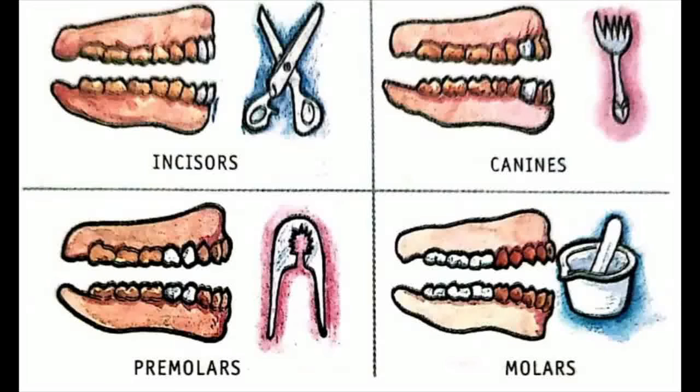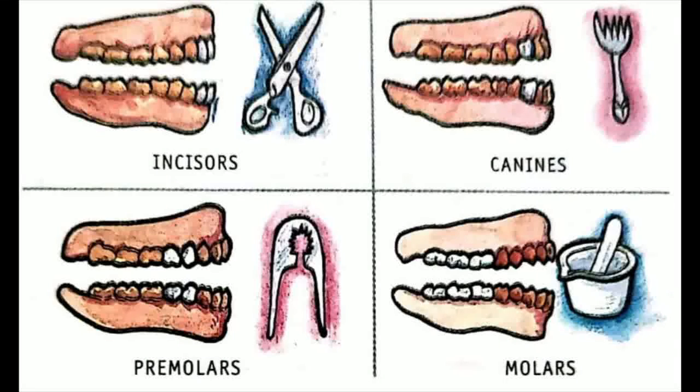Then comes the premolars, which have a broader surface and help in chewing and grinding the food. Finally, there are the molars, which are large back teeth. They have a wide grinding surface and are used to chew the food.